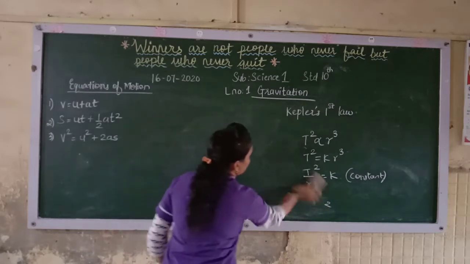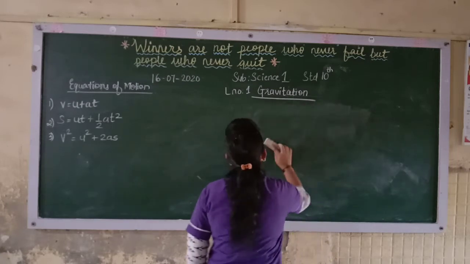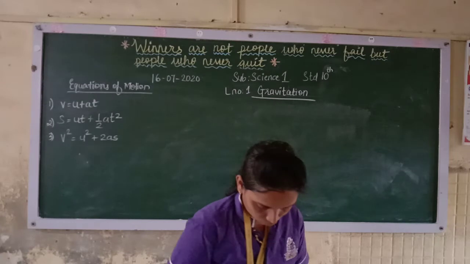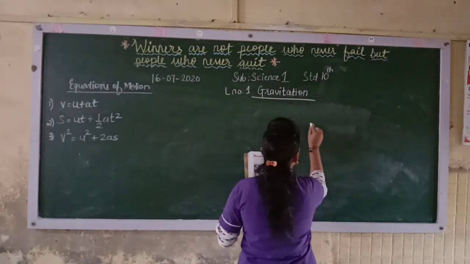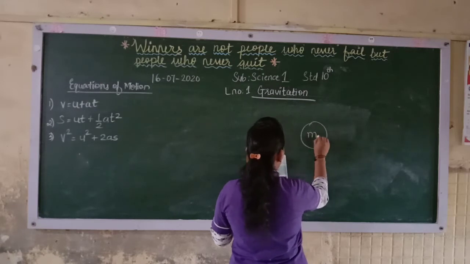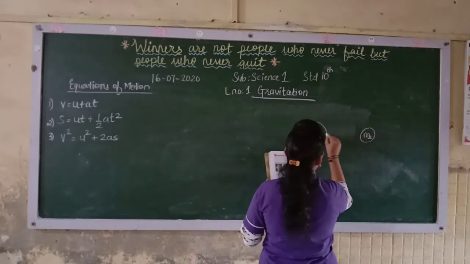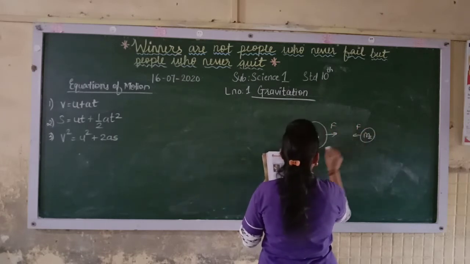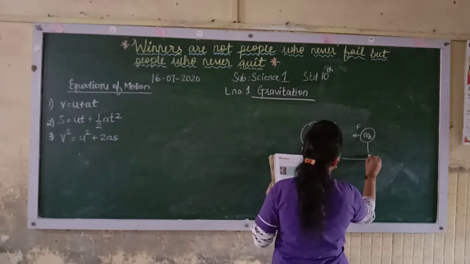So, I hope you have understood Kepler's laws of planetary motion. Now, here if there are two objects of mass m1 and m2, this is the distance over here.